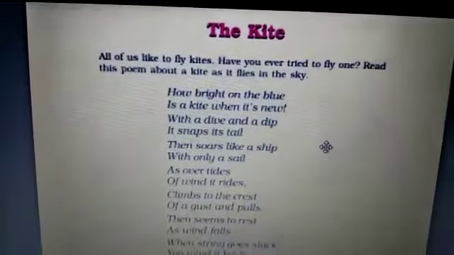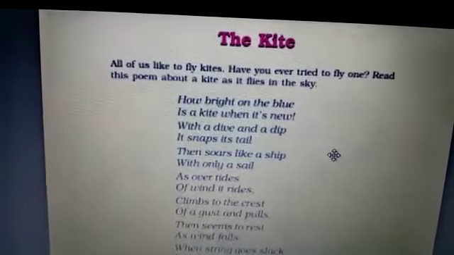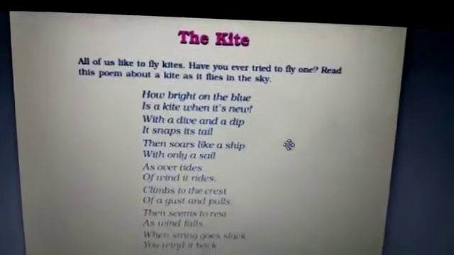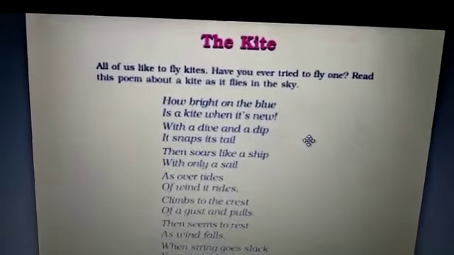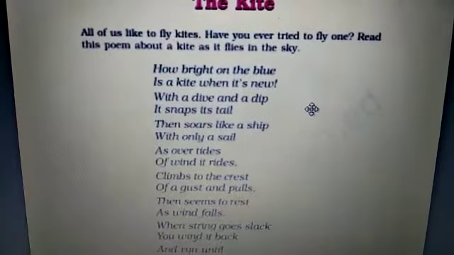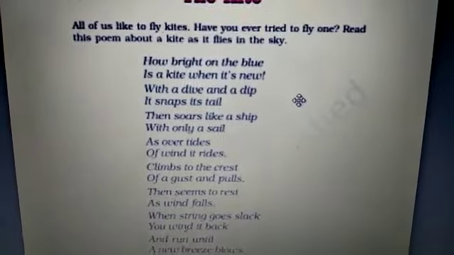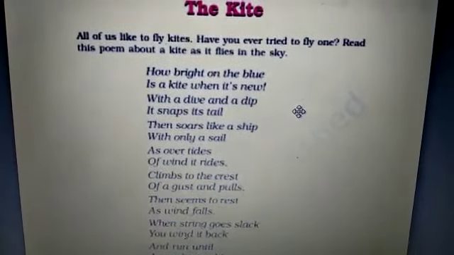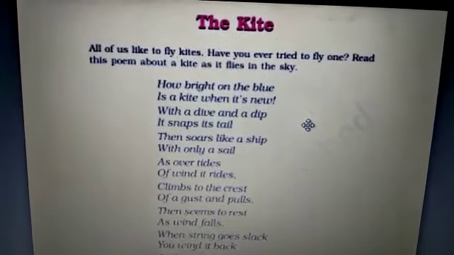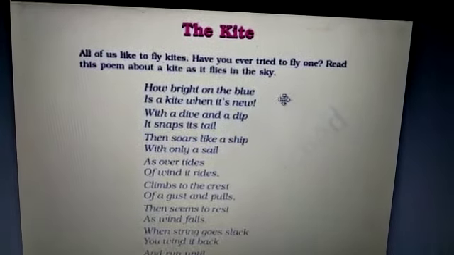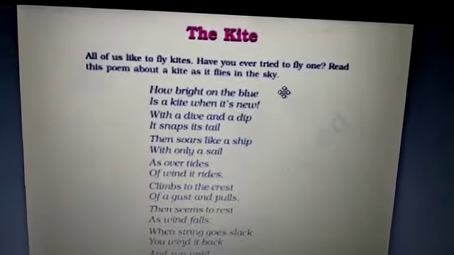See how bright on the blue is a kite when it's new. You must have seen shiny kites. When they are new, they look very beautiful, with shining colors. With a dive and a dip, it snaps its tail. Sometimes it soars up, sometimes it comes down.